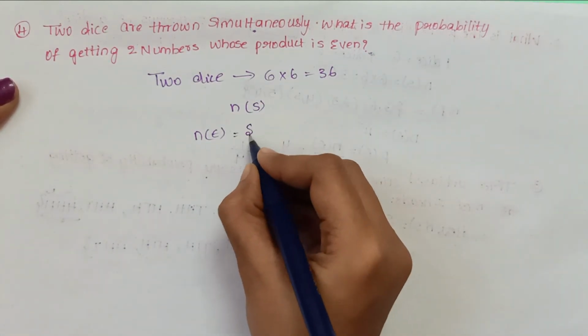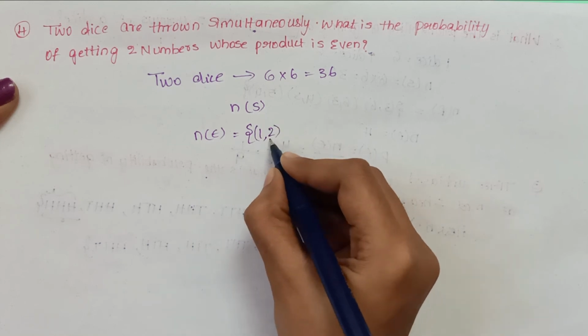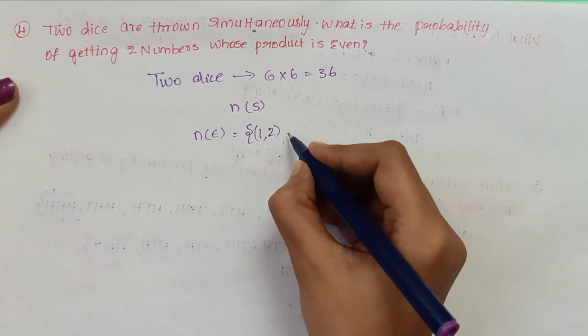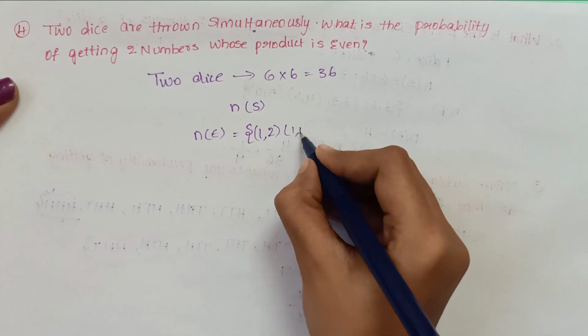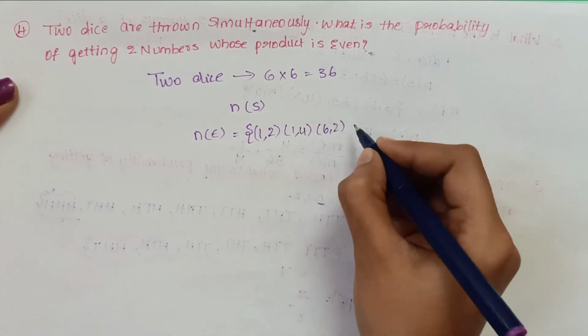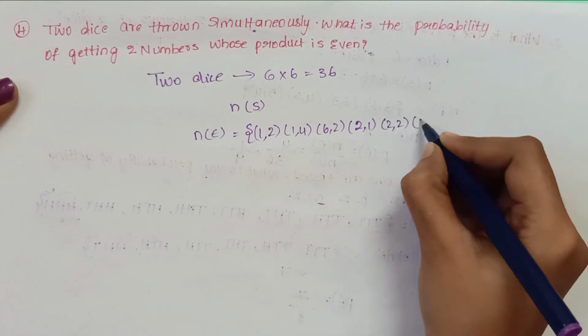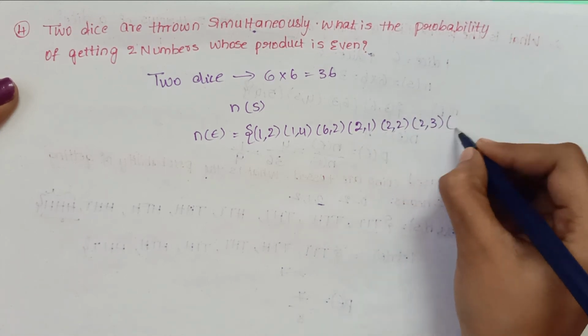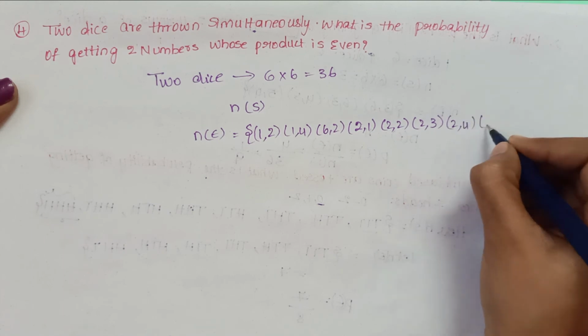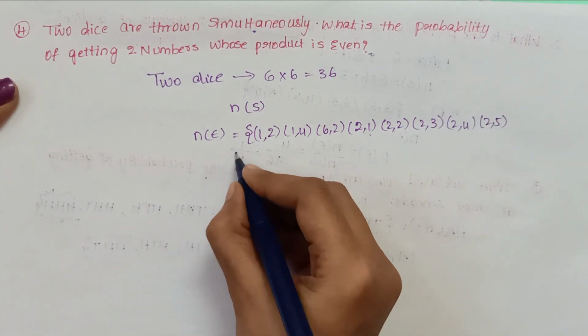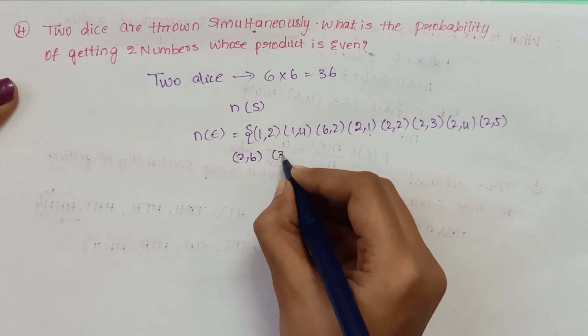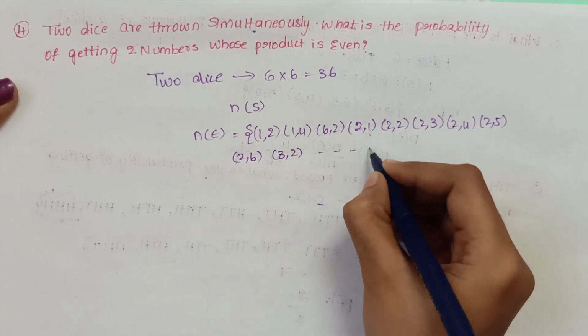That means at least one of them is 2, the even number, so we write the combinations with an even number: 1, 2; 2, 1; 2, 2; 2, 3; 2, 4; 2, 5; 2, 6, and so on.